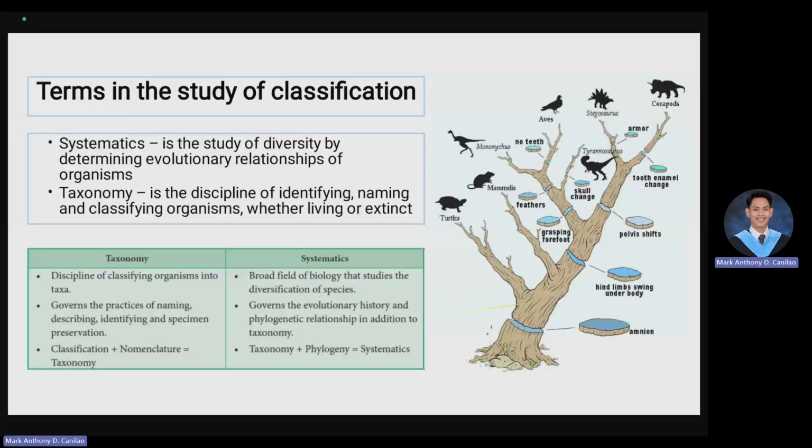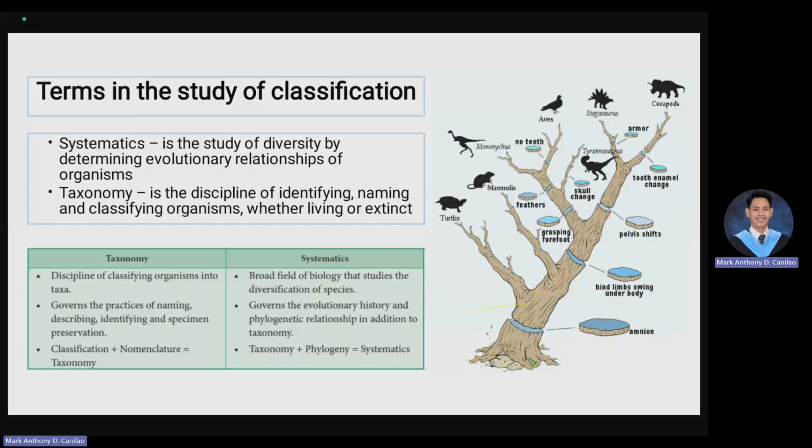When we talk about classification, we have this famous scientist named Aristotle. Aristotle developed the system of dividing organisms as either plants or animals. But in today's society, we know that living things are much more complex than being an animal or a plant. Back then, Aristotle classified living things into two groups, namely plants and animals. Plants can be small, medium, or large, and animals can live on land, in water, and in air. These are the basic classifications that Aristotle proposed to the scientific community so that they would have a specific system on how they can classify things.